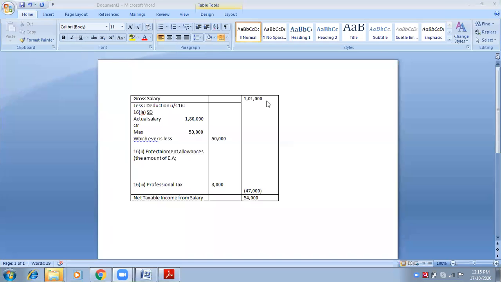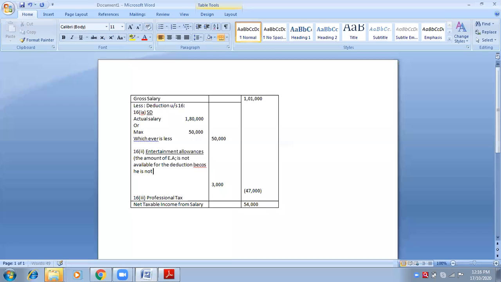ओके. सो एंटरटेनमेंट अलाउंसेस के यहाँ पे आपको ब्रैकेट लिखना है. The amount of entertainment allowances is not available for the deduction because he is not a government employee.